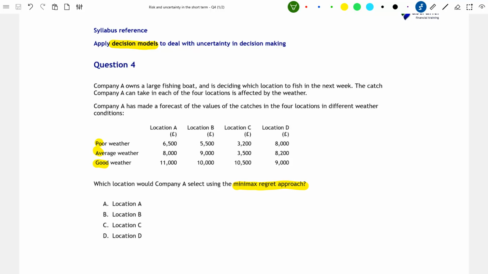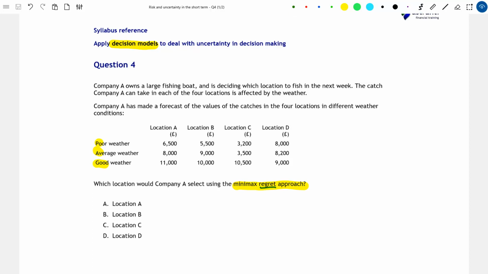In order to use the Minimax regret approach, the first thing we're going to have to do is to talk about regret. What does regret mean in this context? Well, depending on the location we choose, and depending on the weather that happens in that location, we may or may not have made the best choice.